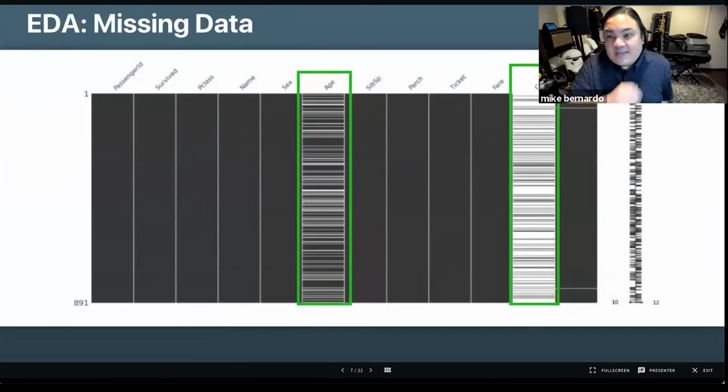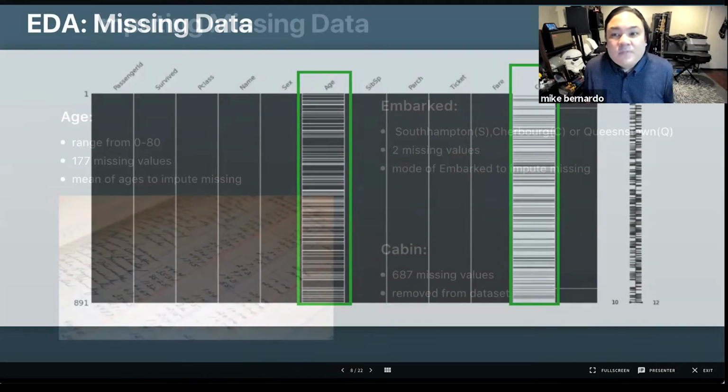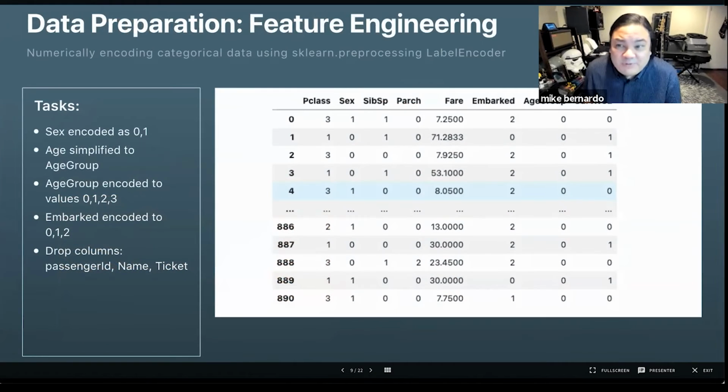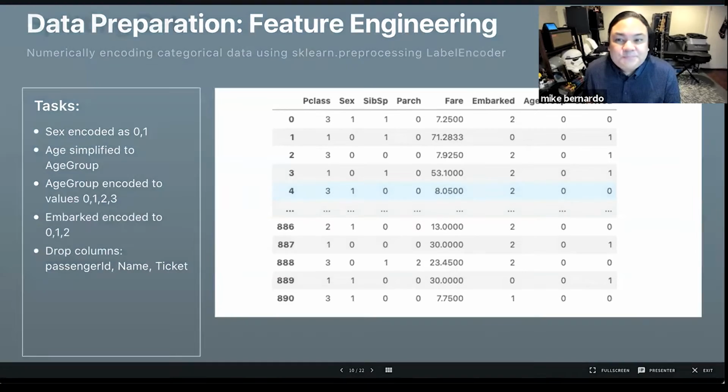So the data set had missing values that needed attention. To view these more easily, I employed a library called missingno, which created this plot and shows me missing values as white. We see them in 3 columns: age, cabin, and embarked. To deal with age, I took the mean, or the average, of the other ages and filled the missing values with it. For embarked, I used the mode, or the most common value. But for cabin, given that there are too many missing values, I just decided to drop the column altogether. And to simplify things for my models, I opted to use LabelEncoder to numerically encode categorical data, and I also dropped more columns that I deemed unnecessary.